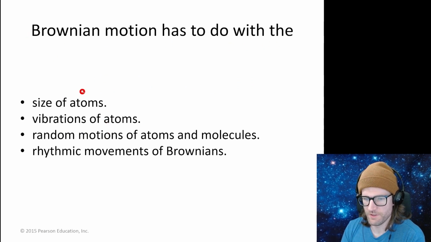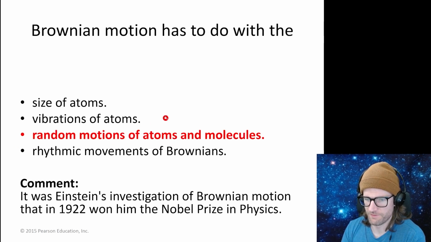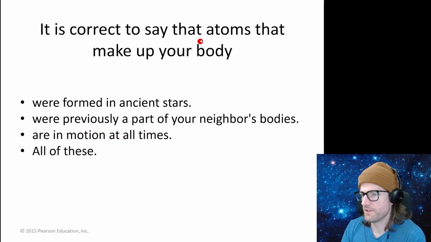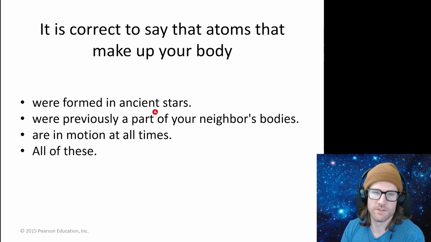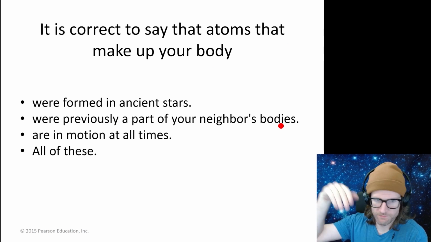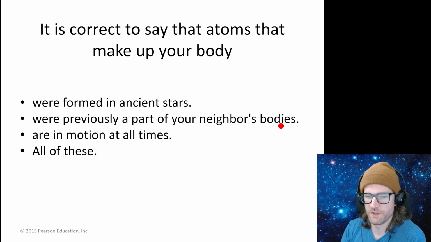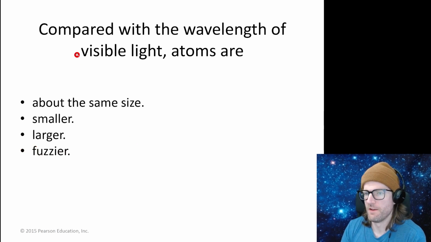Brownian motion has to do with the random motions of atoms and molecules. That's what it has to do. Okay. And Einstein used that to determine that fluids were made up of atoms and smaller constituents. It is correct to say that atoms make up your body. It is correct to say that atoms that make up your body were formed in ancient stars. That sounds right. Were previously a part of your neighbor's bodies. Yeah, the atoms are always moving through the environment, including ourselves, in motion at all times. That's true. So all of these, it sounds like. Okay. Compared with the wavelength of visible light, atoms are about the same size, smaller, larger, fuzzier. I think smaller. Visible light's quite large.